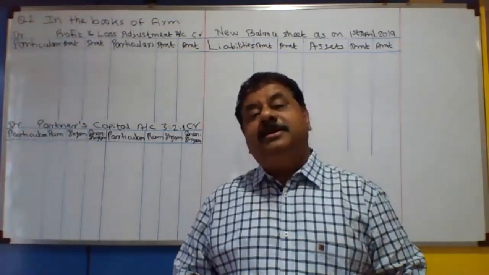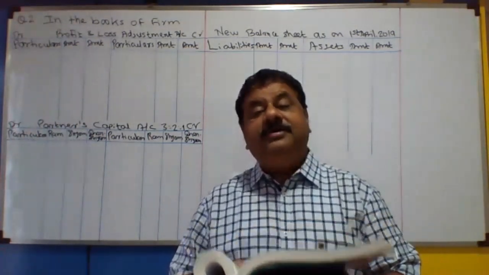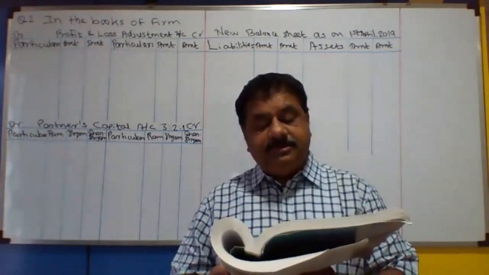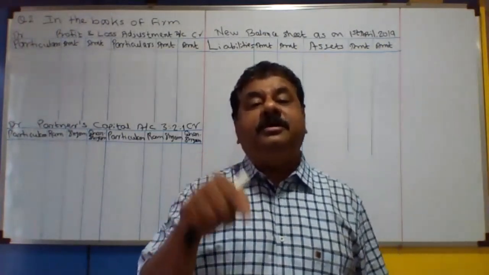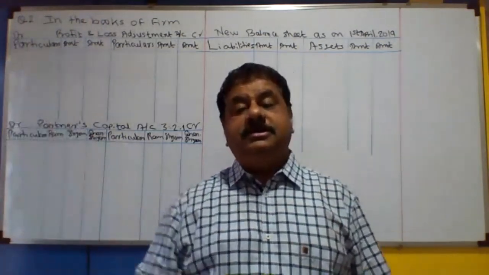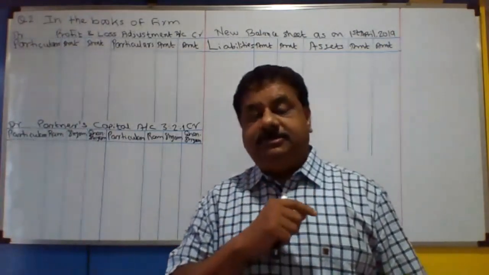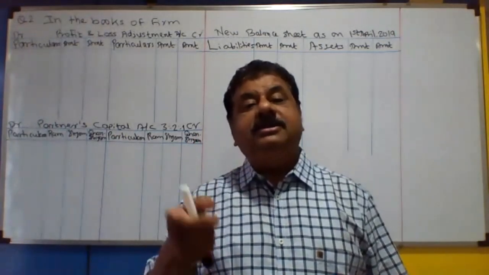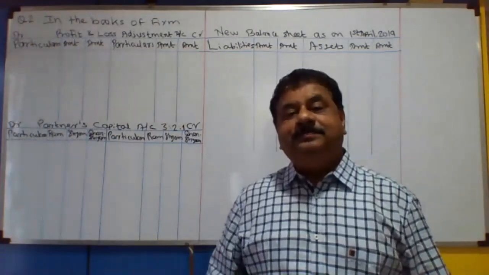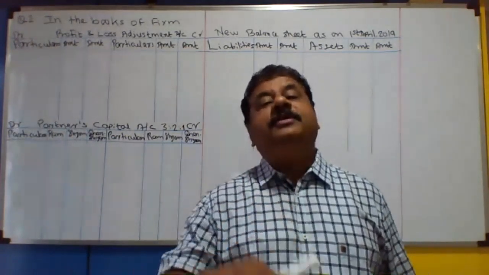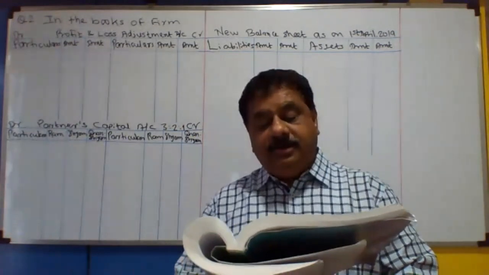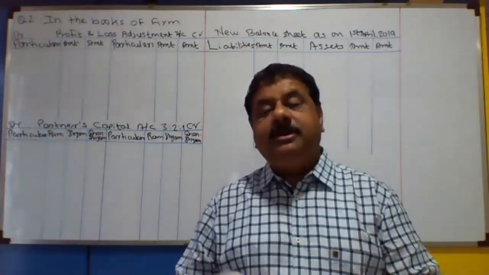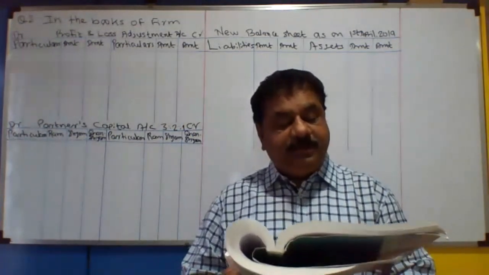Number 4, goodwill is very important. Goodwill of the firm is valued at 90,000. It is of the firm, meaning for all partners. We are going to compare this. In question number 1, it was given only for the retiring partner, that is, Kaka's goodwill was only raised. But here it is raised for the entire firm. And the partners decide that goodwill should be written back, written off also.